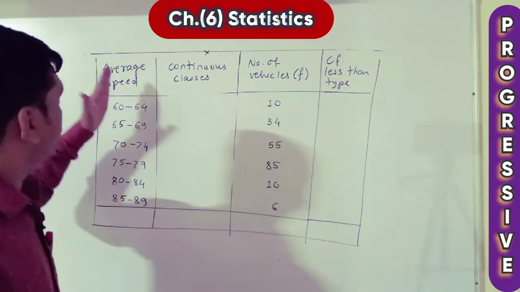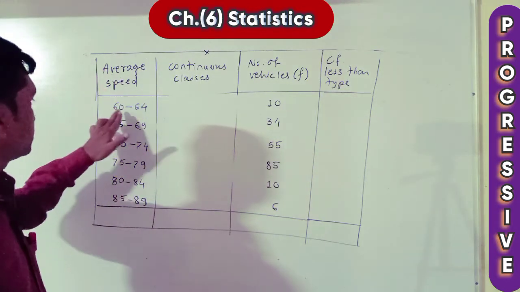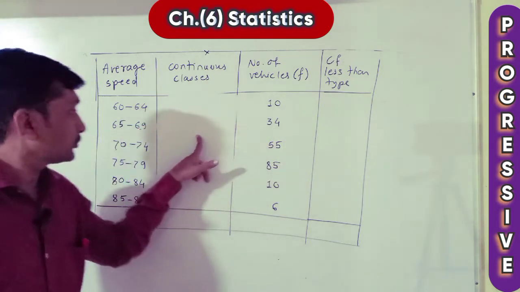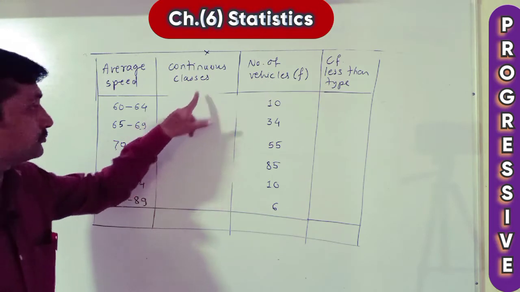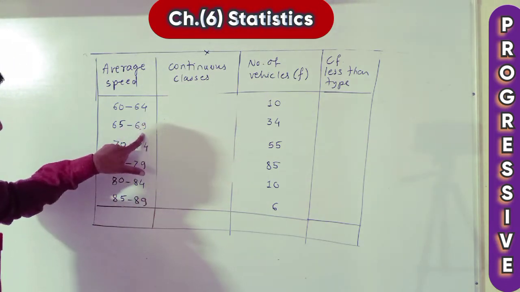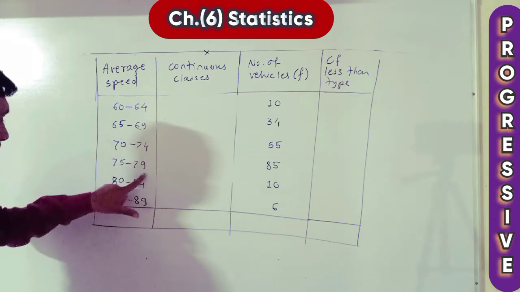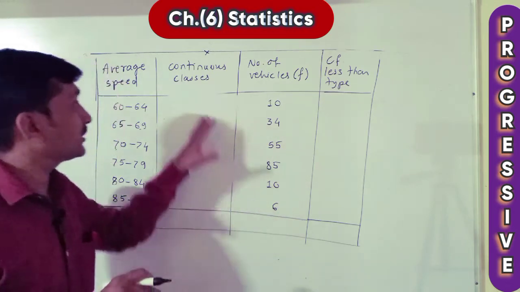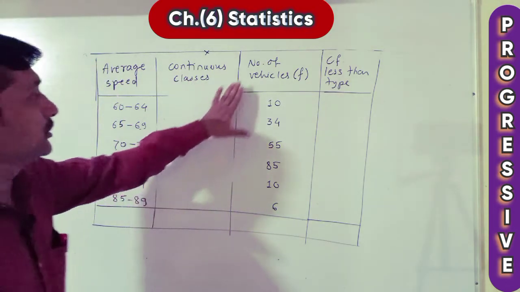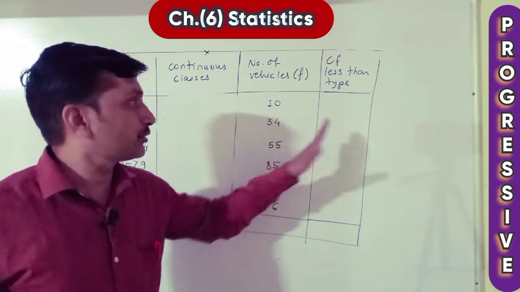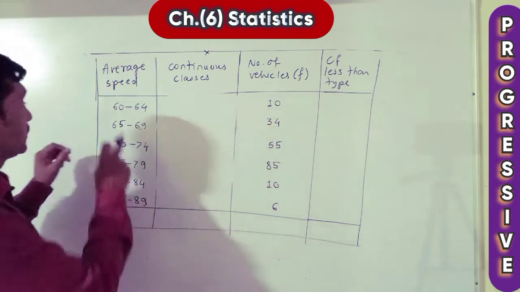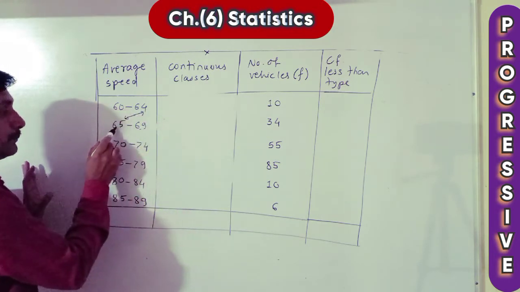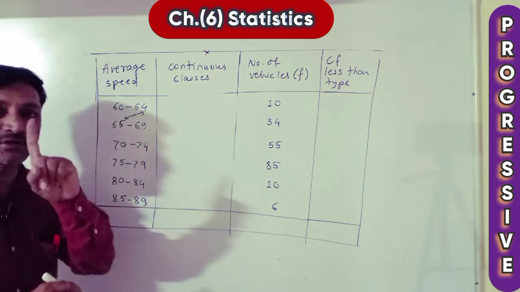Let's start the solution. First column from example as it is. These are all average speed, means class. Second, we added continuous classes as an extra column, because here 60, 64, 69, 70, 74, 75, 79, 80, the upper and lower limits of the classes are different. That's why we have to make them equal. This is additional. Number of vehicles same from example, and CF we want. Now here 60 to 64, 65 to 69. Here you see the difference. Upper 65, lower 64. Difference is of 1.